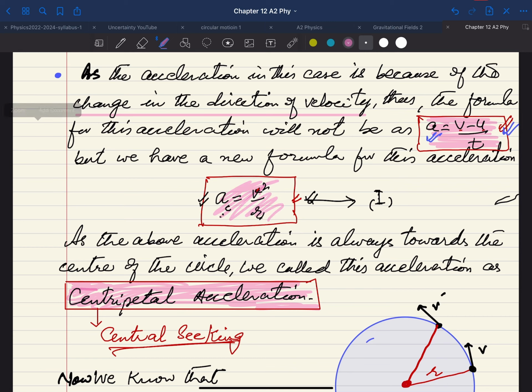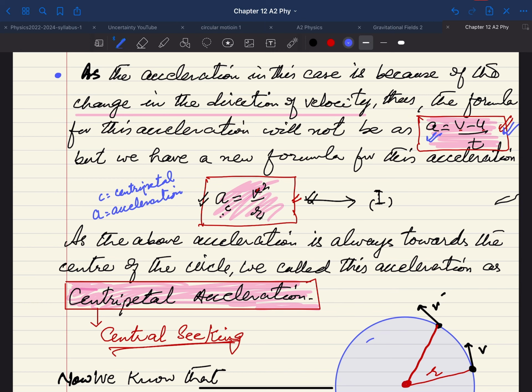Actually, we can derive this formula as well, but you need not derive it. Just remember this formula, that a_c, where C is for centripetal and A is for acceleration. So a_c means that you are talking about the centripetal acceleration. Centripetal means what?